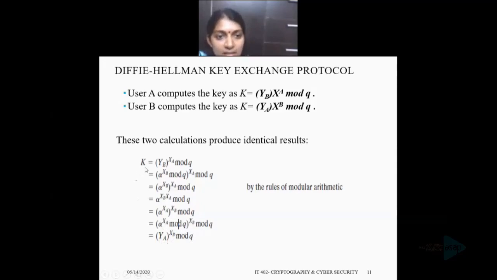Here we started from k is equal to yb raised to xa mod q. Then we reached ya raised to xb mod q. This is nothing but the computation of key at user B. So these two calculations produce identical results, the same result. So that k, capital K, will be the same.